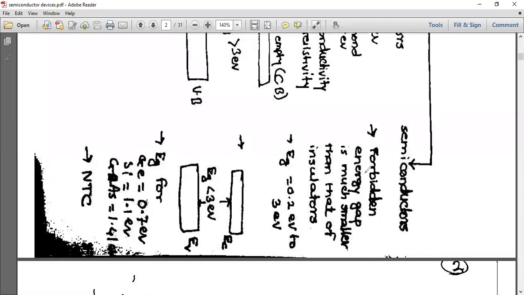Now see, forbidden energy gap is much smaller than that of insulators. It is 0.2 electron volt to 3 electron volt. So it is mid-range, we can say. Here valence band and conduction band is there, and the energy gap in between them is less than 3 electron volt.